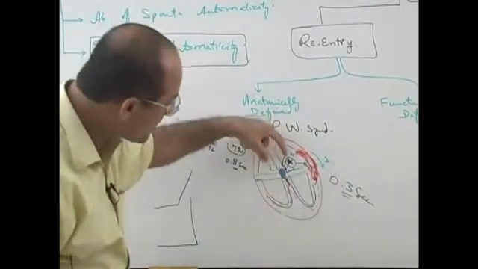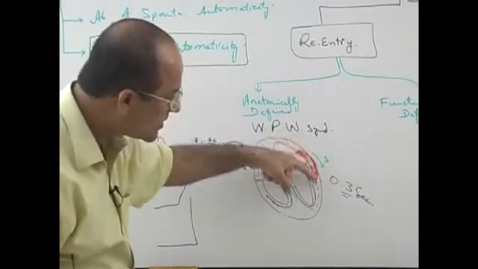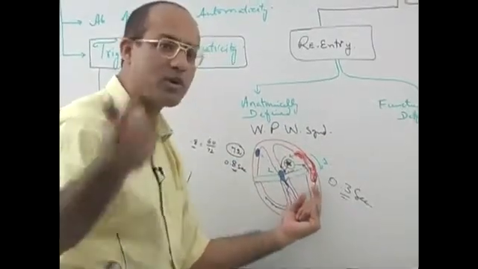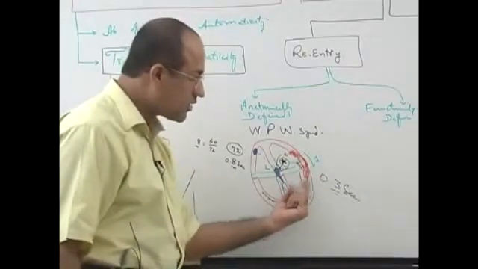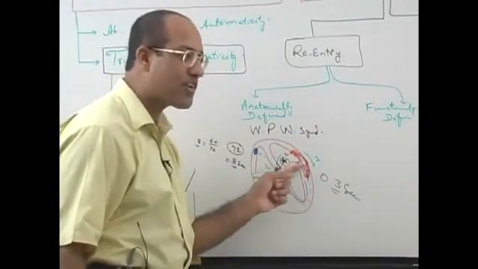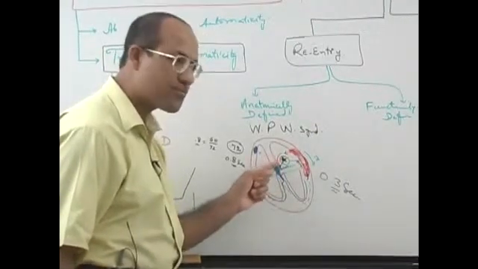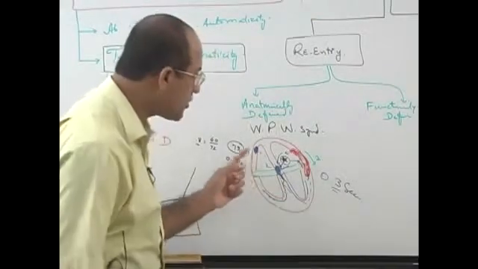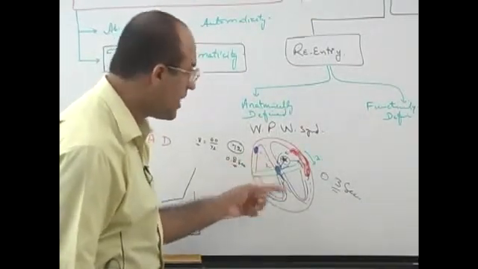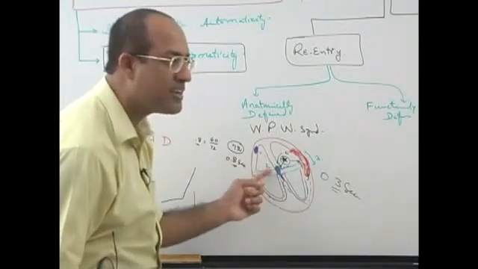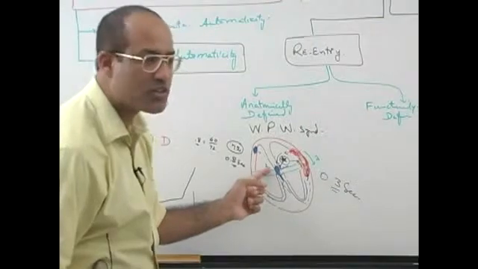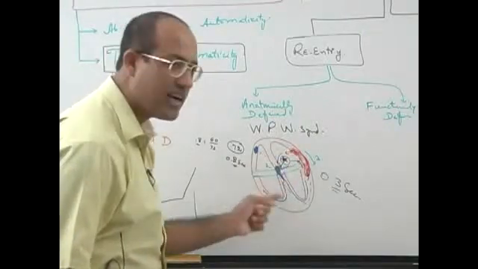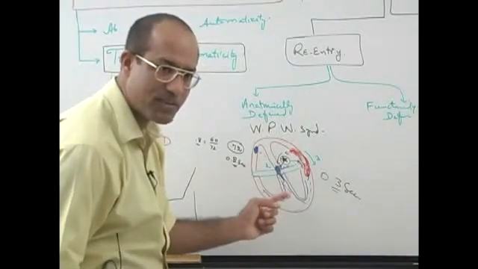So when this impulse was generated, this did not allow antegrade travel. But when the impulse was coming from down upward, it allowed retrograde travel, because during the retrograde travel this tissue was out of its refractory period. Now it comes here and again stimulates the AV node through the atrium. In the normal case, the AV node was stimulated through the SA node every 0.8 second, but through this cycle the AV node will be stimulated every 0.3 second. So the cycle will be completed every 0.3 second, and the same impulse re-enters again and again into the ventricle. Is that right?